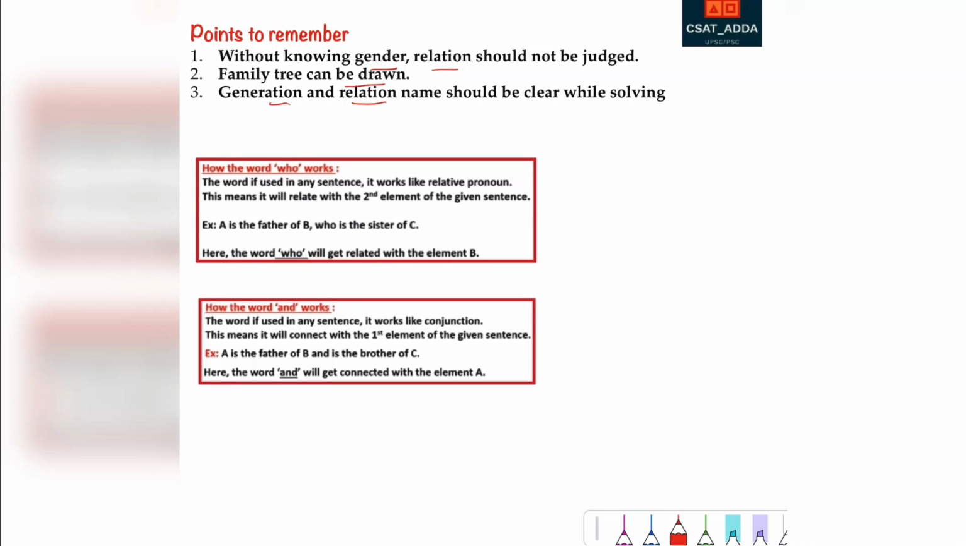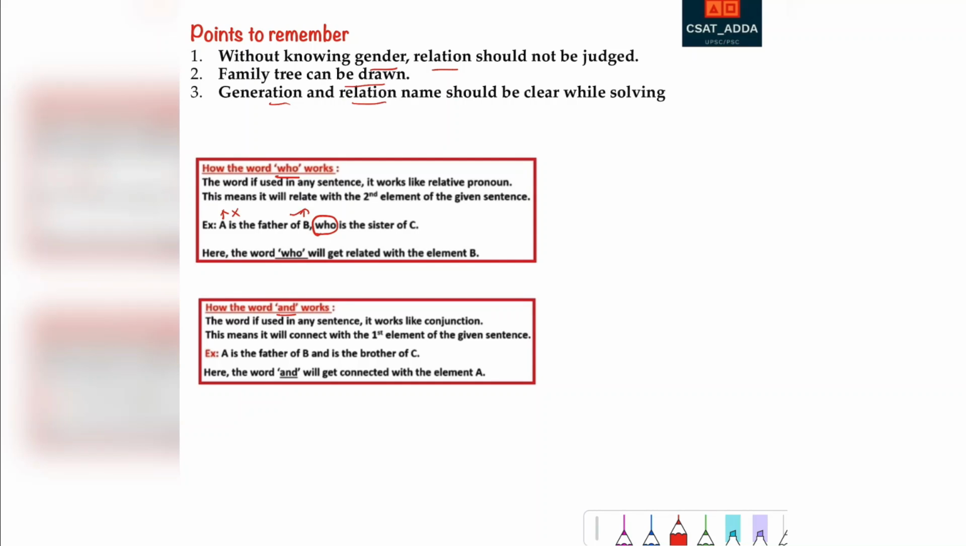Now we need to know a few words and whom they mean. For example, "who". If there is a question which says A is the father of B, who is the sister of C? If "who" is asked, always remember it is the second person and not the first person.